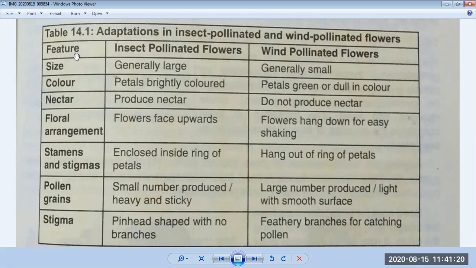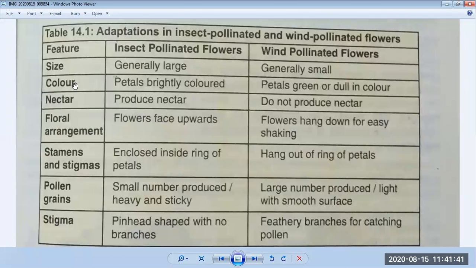So what is the difference between the two? You can see size. Insect pollinated flowers are generally large, and wind pollinated flowers are generally small.